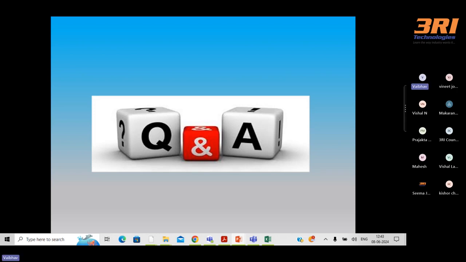We'll not just have basic things. Slowly we'll increase our difficulty level and go till the framework level. UiPath is one of the tools in the RPA space, and it has a framework, so we can mold any project into that framework.